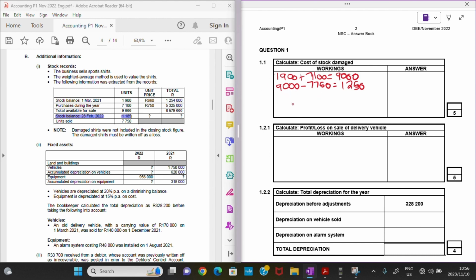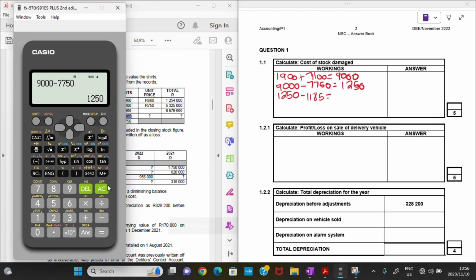It will actually be the difference between the 1,250 units that I'm left with after selling and my closing stock balance. So let's see the difference between the two. The difference will just be my units that were damaged.